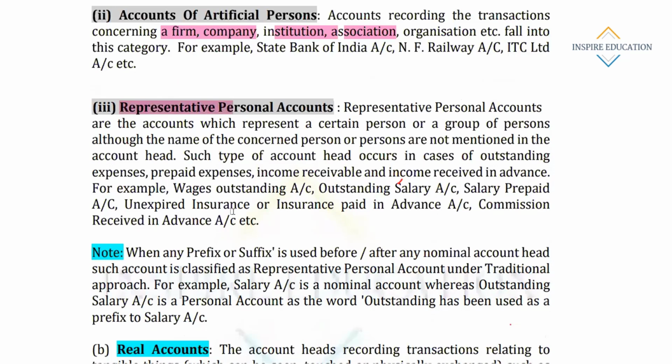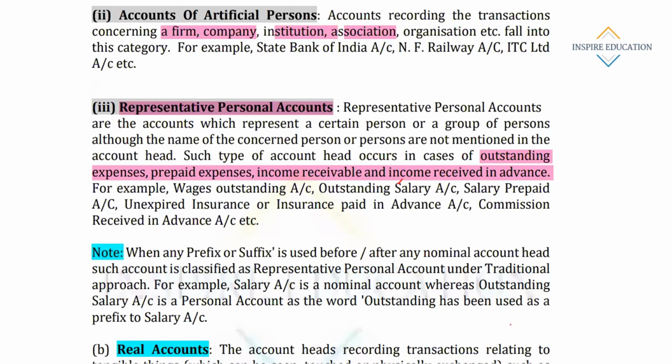Then comes representative personal account. Representative personal accounts are the accounts which represent a certain person or group of persons, although the names of the concerned persons are not mentioned in the head. Such accounts occur in the case of outstanding expenses. In all types of business, at the end of the accounting period, there are some expenses which are outstanding, means payable.